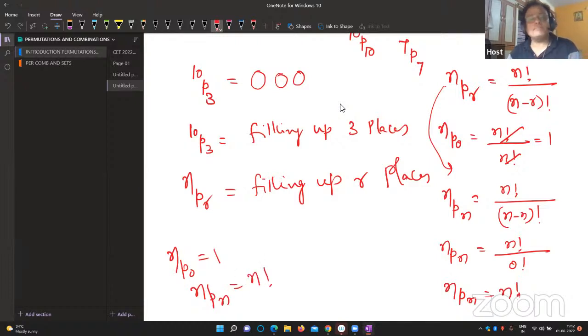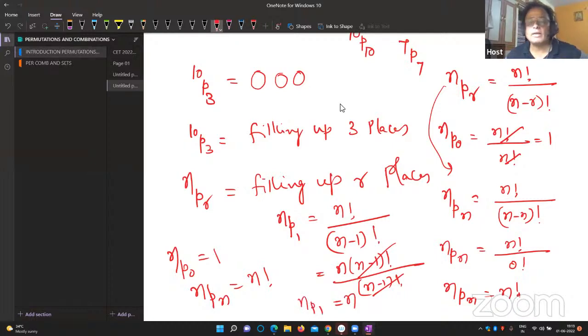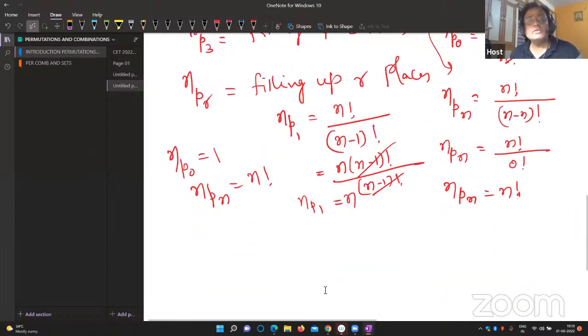Please try to understand this formula. This much, first you remember. What is nP1? The formula is top factorial divided by (n minus 1) factorial. Dear students, I taught you that n factorial can be written as n into (n minus 1) factorial, divided by (n minus 1) factorial. The (n minus 1) factorial gets cancelled. Therefore, nP1 is equal to n. This way you can understand. These are the simple terms; now we need to go for small examples.